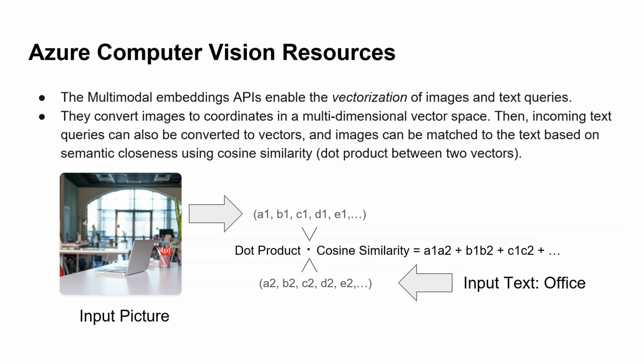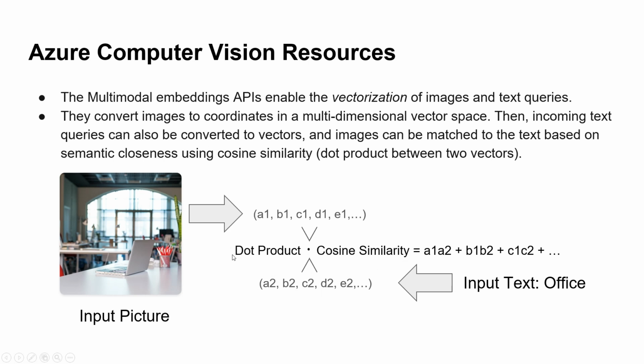Later, for the Azure computer vision resources, we utilize the multimodal embedding APIs that can enable the vectorization of images and text queries. Firstly, this API will convert images into coordinates inside a multi-dimensional vector space. Then the incoming text queries can also be converted into vectors. And as you can see here, A1, B1 are the image vectors, and A2, B2 are the text vectors.